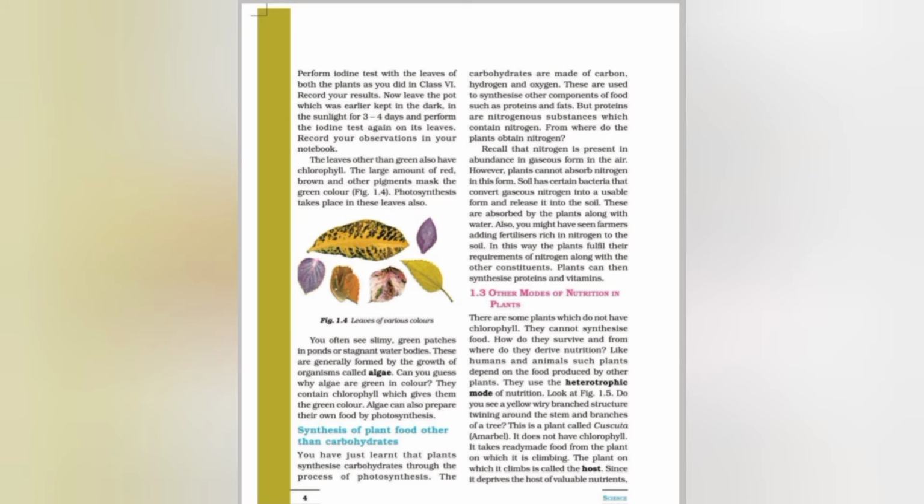So soil has certain bacteria like Rhizobium bacteria that is present in the nodule of the leguminous plant like pea, gram. Rhizobium can take atmospheric nitrogen and convert it into water-soluble nitrogen components like nitrates and release it into the soil. These nitrates are absorbed by the plants along with water, and fertilizers are also rich in nitrogen, so plants absorb nitrogen from these fertilizers also.